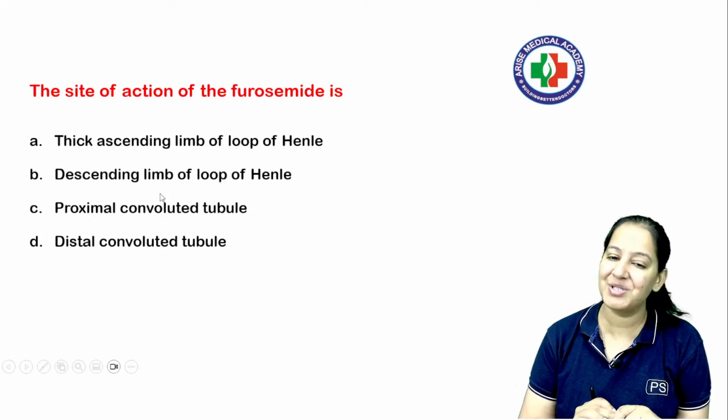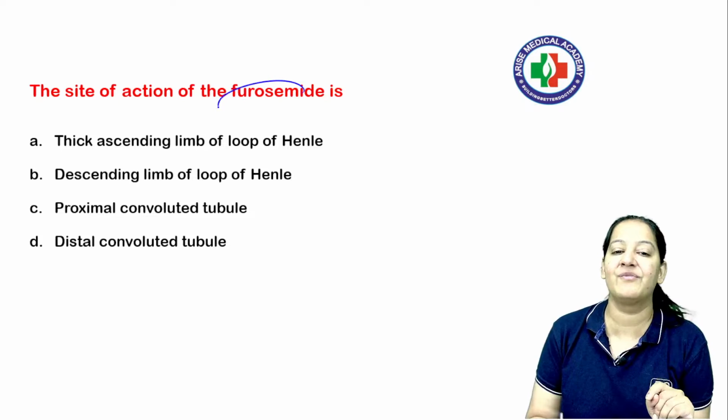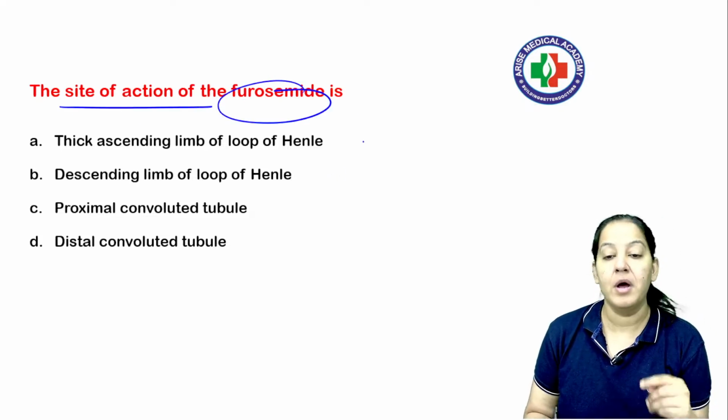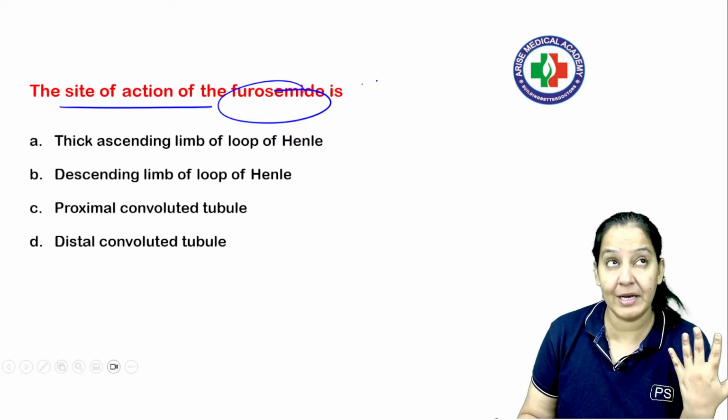Okay, so the next question is from diuretic. One of the diuretics is furosemide. So the question is on the site of action of furosemide. You know, furosemide is a diuretic. We all know it's a loop diuretic.